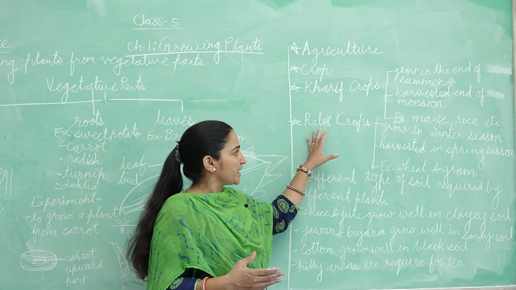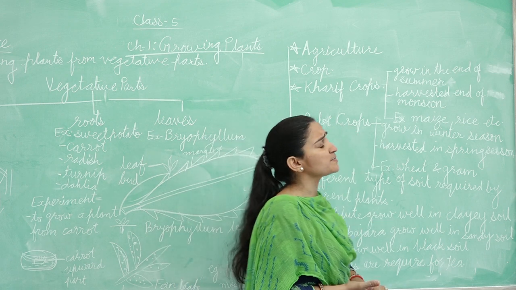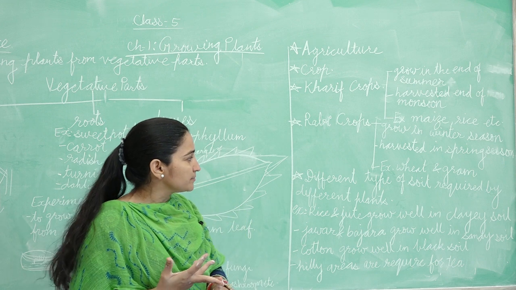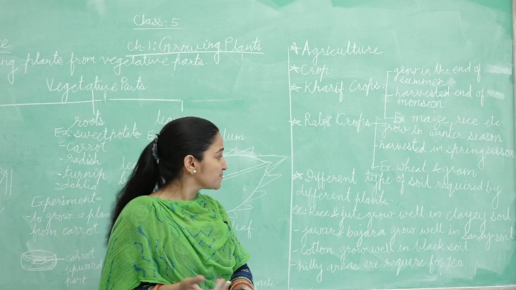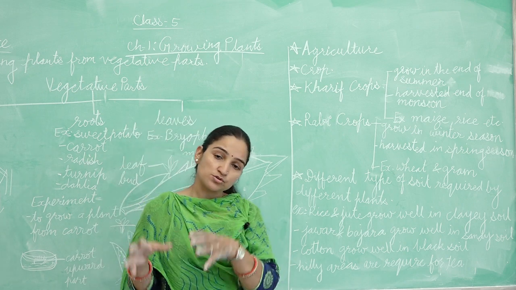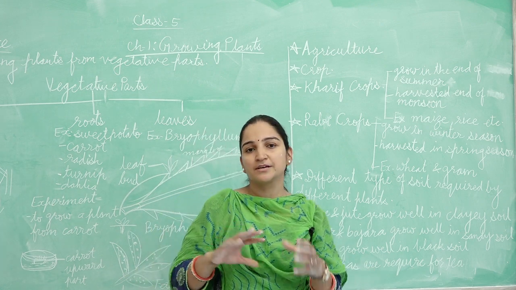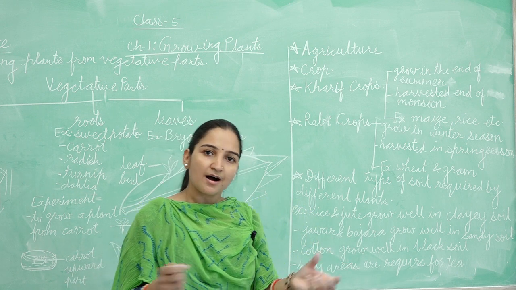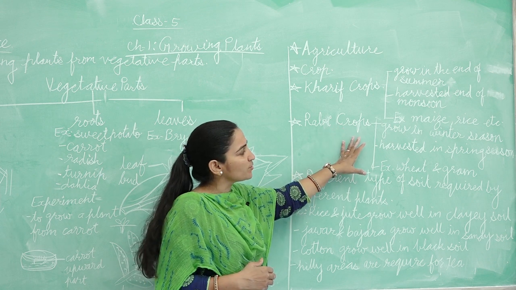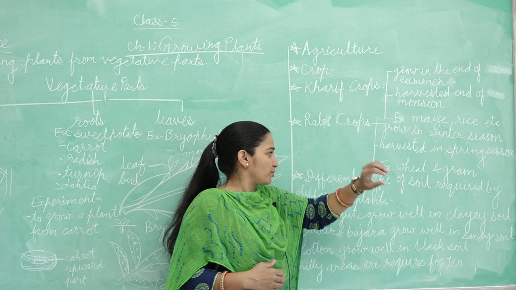The other type of crops are the Rabi crops. Rabi crops are grown in the winter season, like grain, fenugreek, mustard seeds and wheat. They are sown and grown in the winter season and harvested in the spring, in February and March. That is why they are called Rabi crops, because they are sown in the winter. Kharif crops are sown in the summer, that is why they are called Kharif crops.